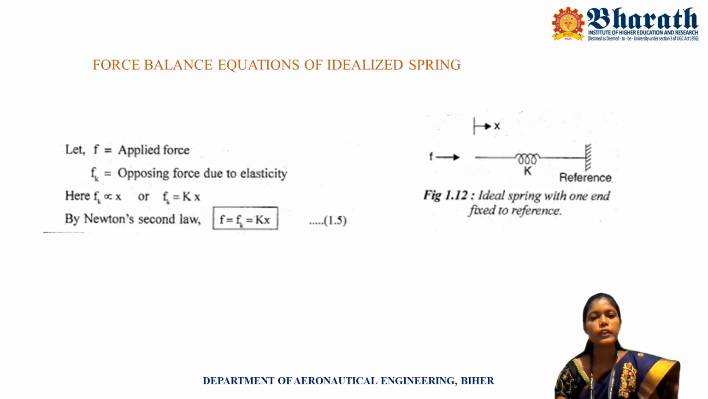The opposing force due to elasticity, F of K, is directly proportional to x. By eliminating the proportionality, we put the constant K. This is the spring constant, or elastic constant. By Newton's second law, force is equal to the opposing force. Here the applied force is F. F is equal to F of K, which is equal to Kx.